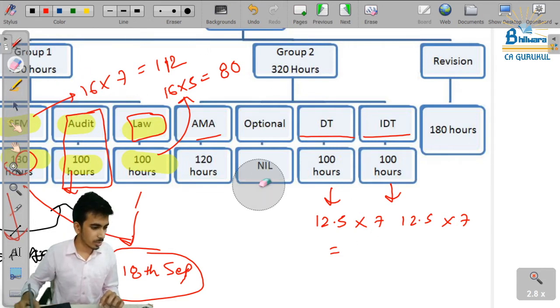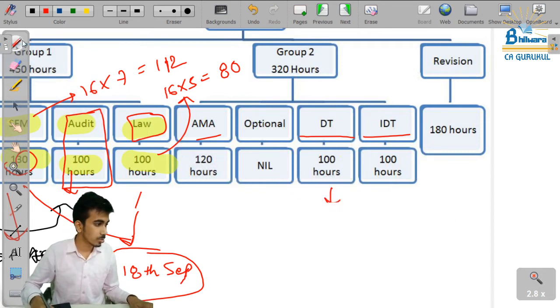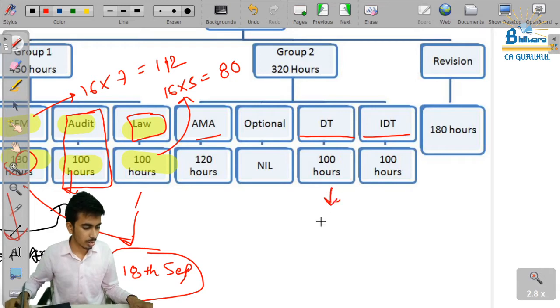One second, I got it wrong. What we are going to do is we are going to take 12 slots of 7.5 hours, same way 12 slots of 7.5 hours. Okay, so this is intact.